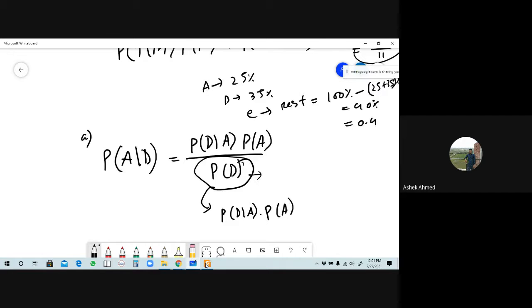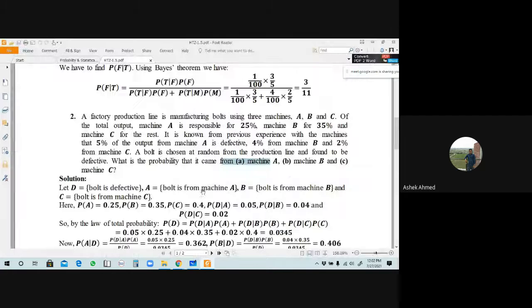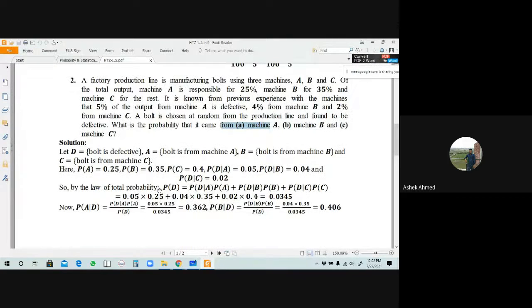সো the value of probability of D will be the probability of D given A into probability of A plus probability of D given B into probability of B plus probability of D given C into probability of C here. Okay, this is the value of probability of D. Understand? This is called law of total probability.